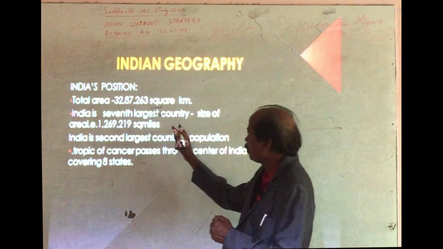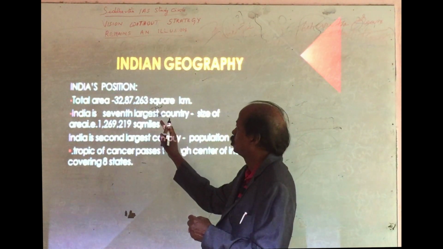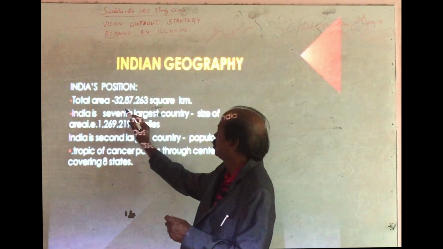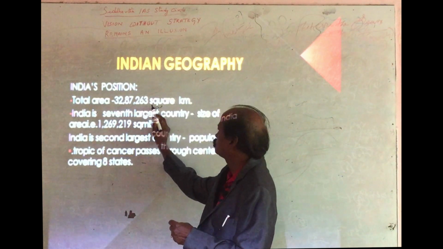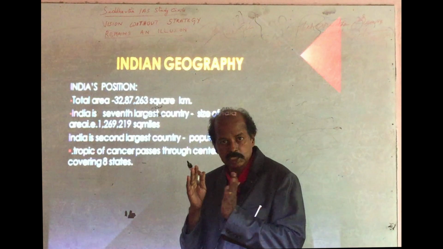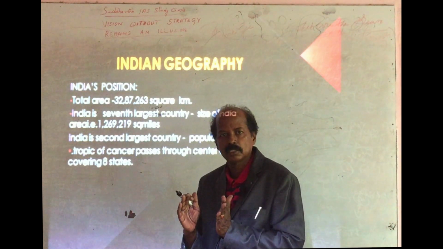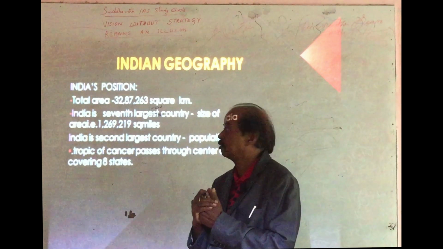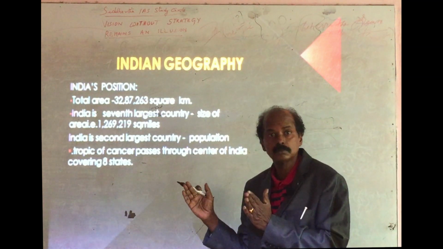India covers a total area of 32,87,260 square kilometers. That is the total area that India covers, covering all states. And what about in the world?